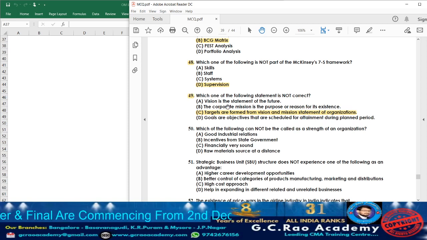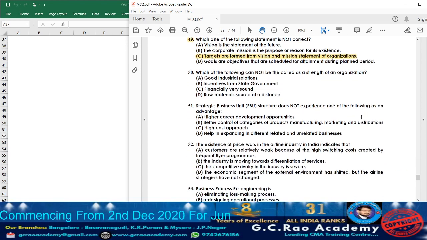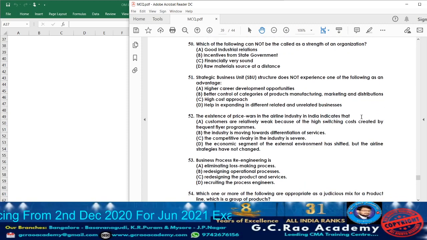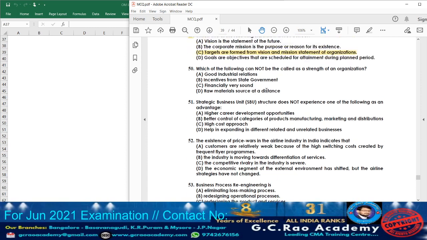Which is the incorrect statement? Option C, targets are formed from vision and mission statements of the organization. That is incorrect. Usually the targets will be fixed by taking into consideration how much demand they are facing in the organization. On that basis, usually the targets will be fixed. So option C will be the answer.